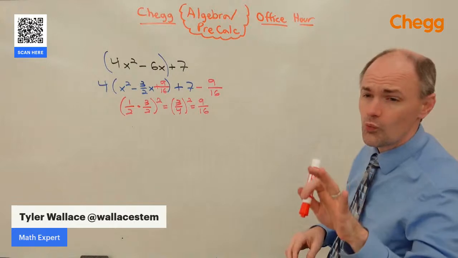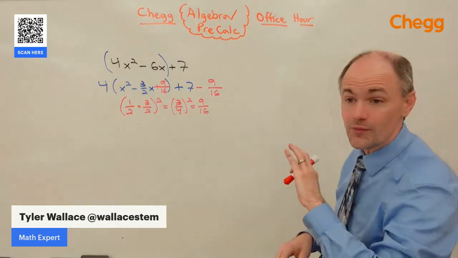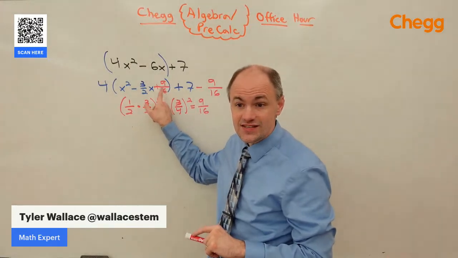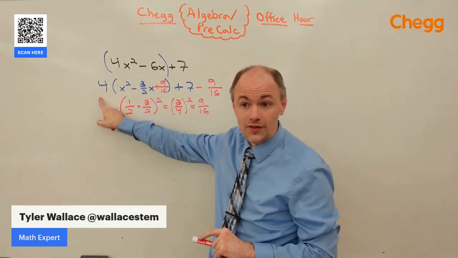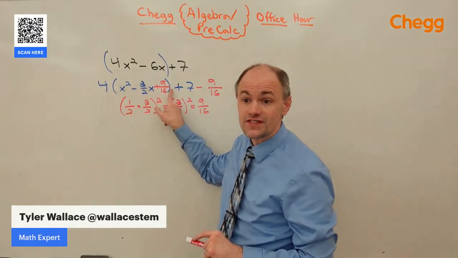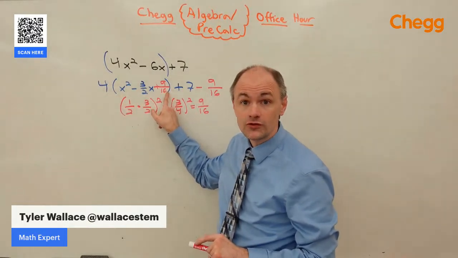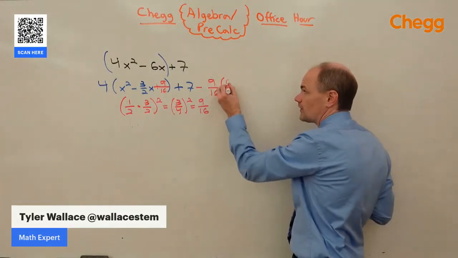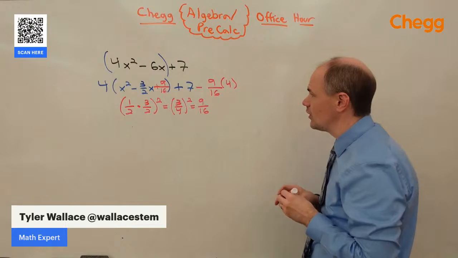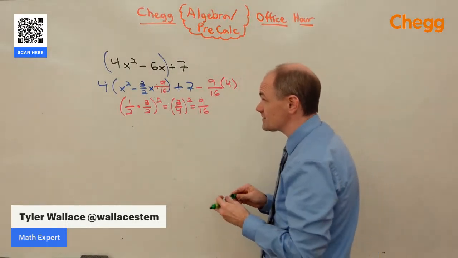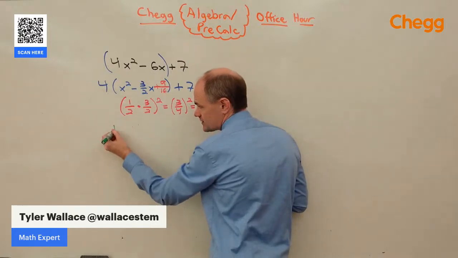Now, little word of warning, a common error here that we want to make sure we avoid, is that 9/16 isn't just a 9/16 by itself. There's a 4 in front of the parentheses. That 4 is going to distribute into the parentheses, which means it's actually going to get multiplied by the 9/16. So we also have to multiply the 4 by the 9/16 over here. When we do that, we've got a 4 out in front.